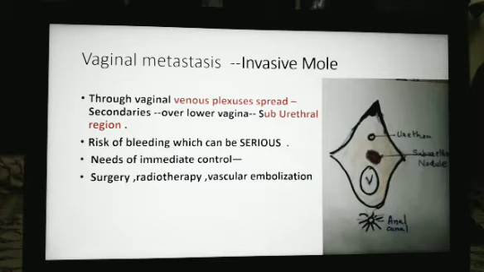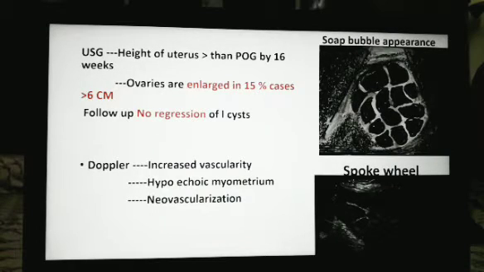It is a locally malignant tumor. It spreads to nearby tissues. This local spread is through the venous plexuses.